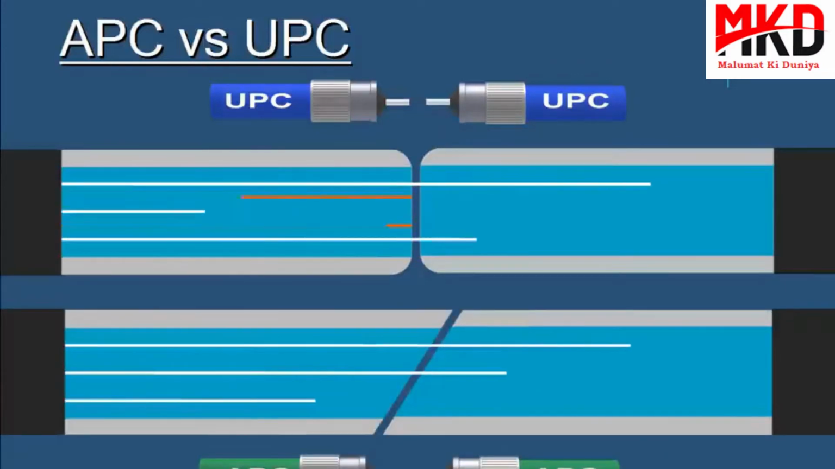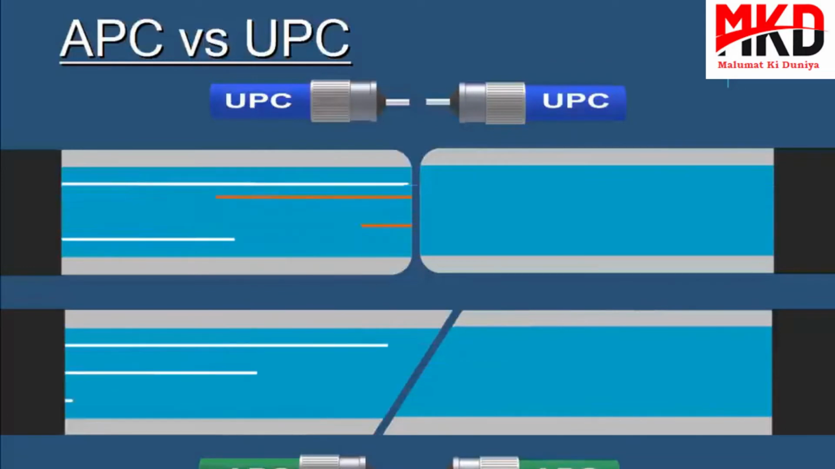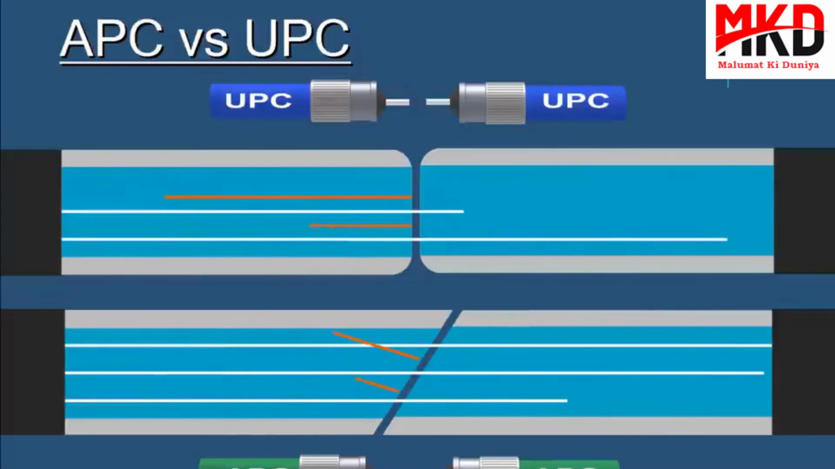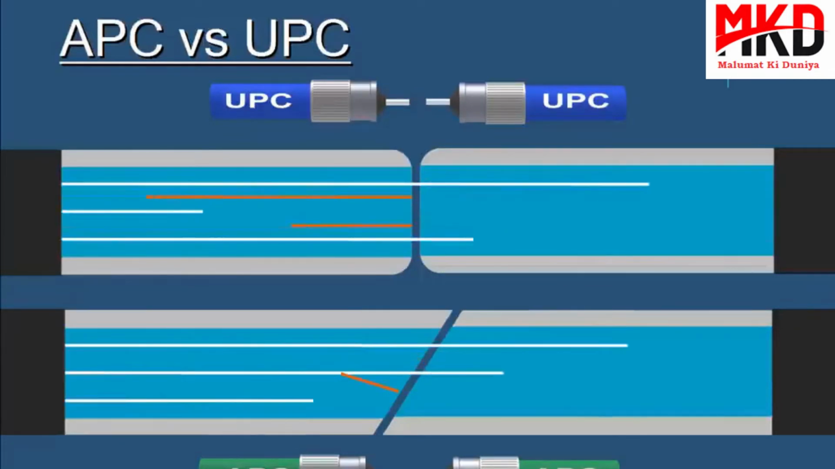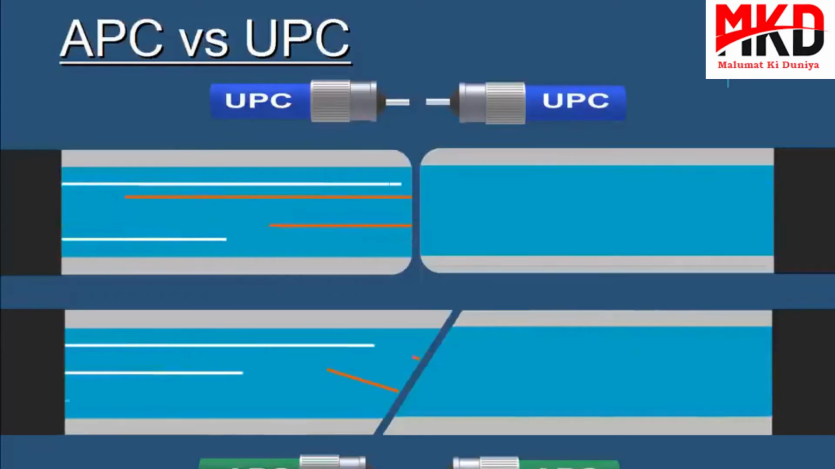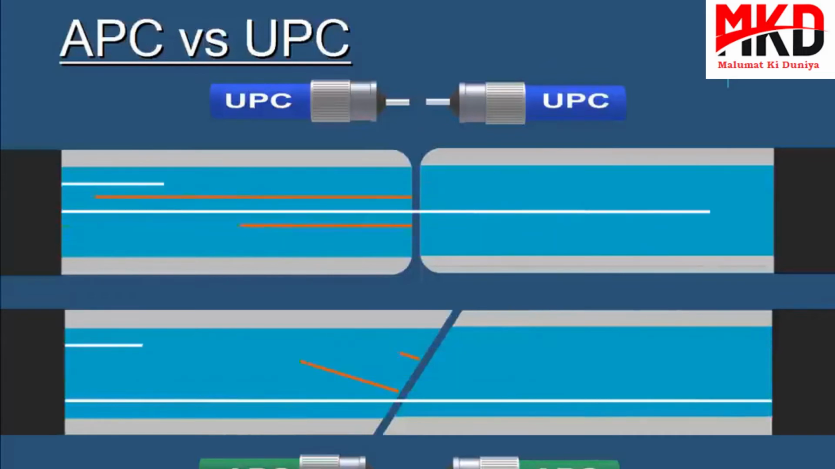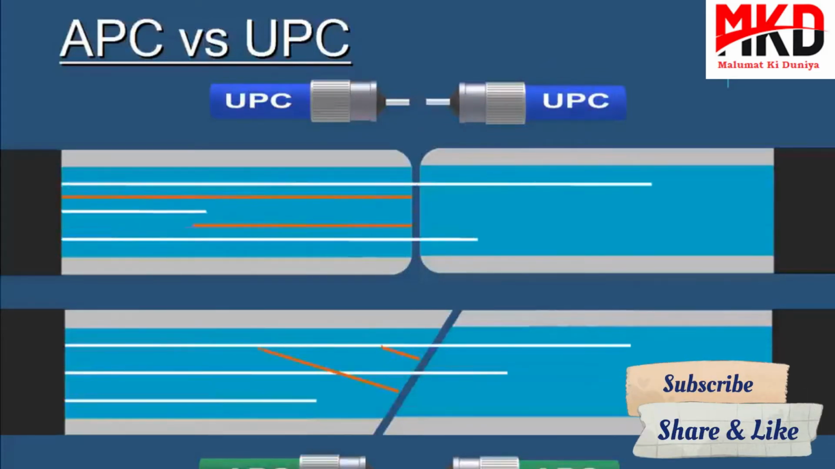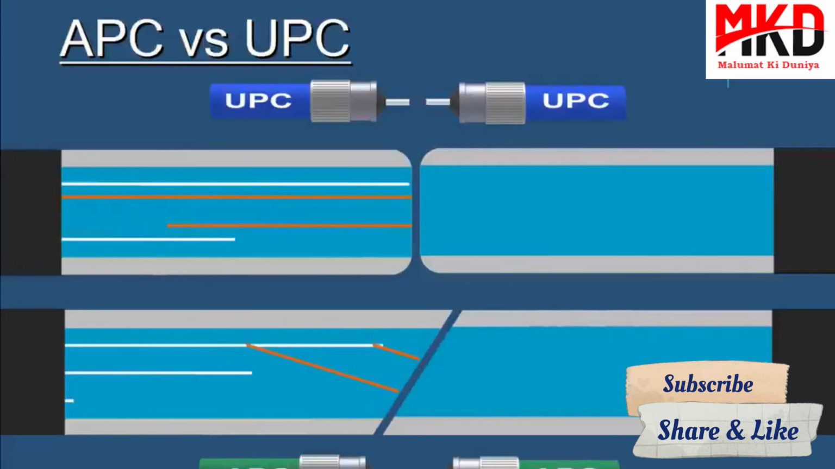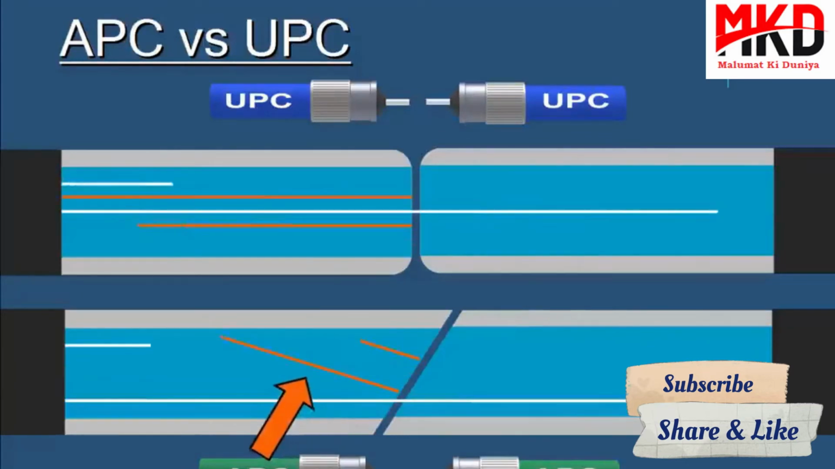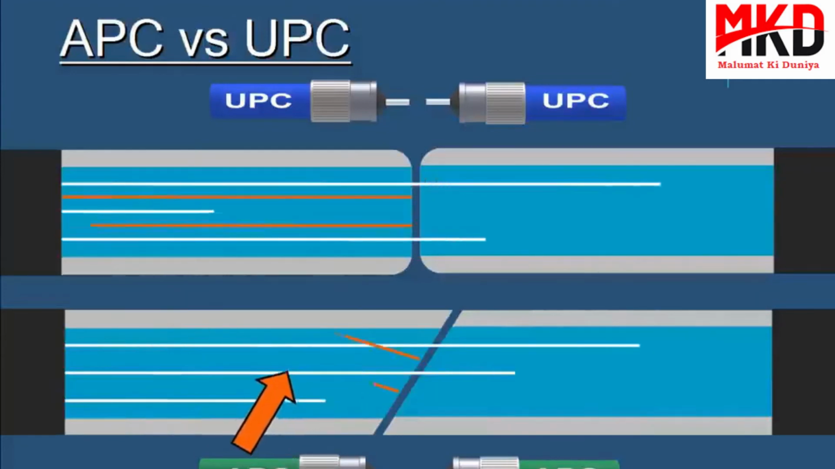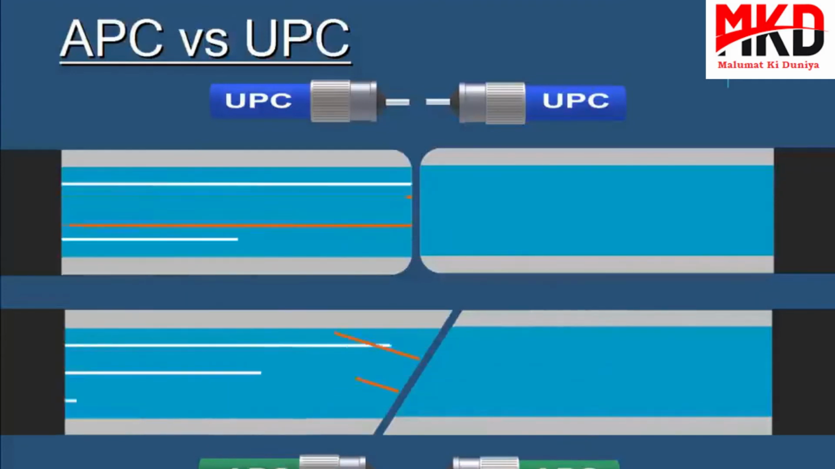The difference between the UPC and the APC is the angle of the tip where the connection is made. With the UPC, the light reflects back towards the light source. But with the APC, with its angled connection, the light doesn't reflect back towards the light source. It reflects back at an angle into the wall of the cable. And as a result, this greatly reduces the signal loss.